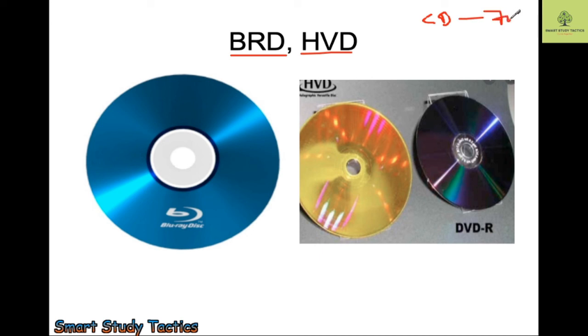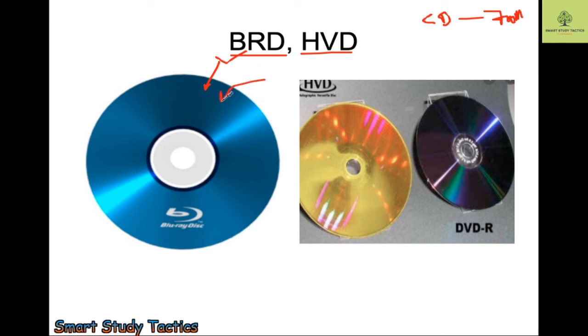Please remember, it can store 700 MB of data. The DVD can store approximately 4.7 GB of data. BRD stands for Blu-ray disc. This is an example of a Blu-ray disc, and it can store 25 to 50 GB of data.